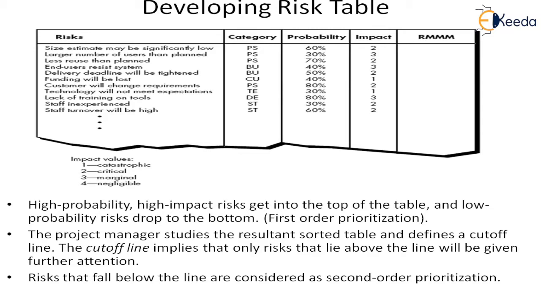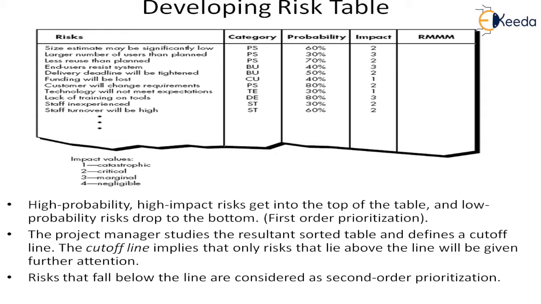The project manager studies the resultant sorted table and can define the cutoff. And after we have done the sorting, we can decide a threshold of either the probability and the impact or both, and decide which are the top important risks we will prioritize and take up.